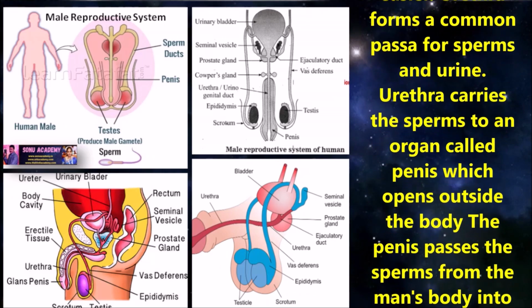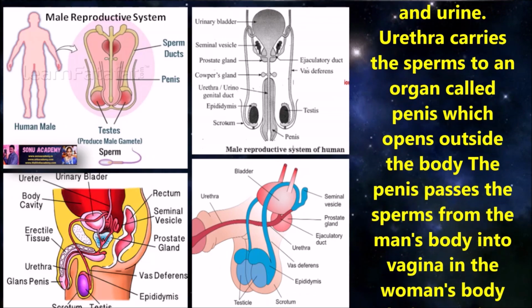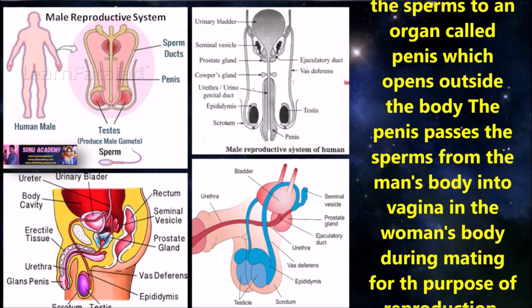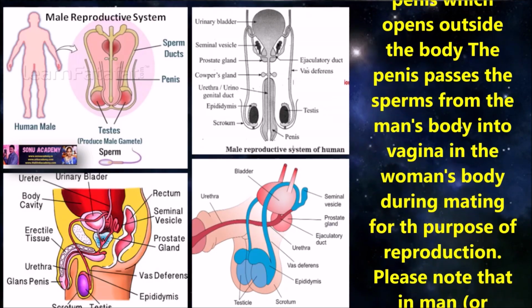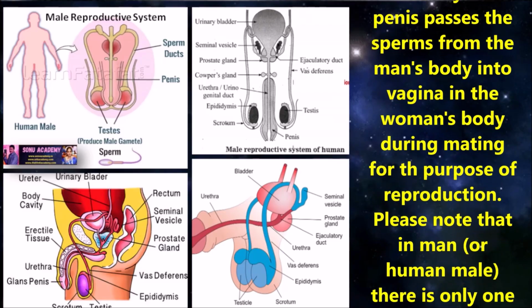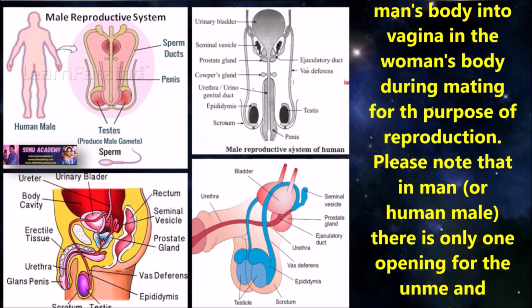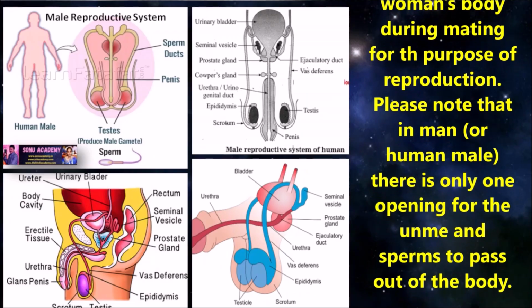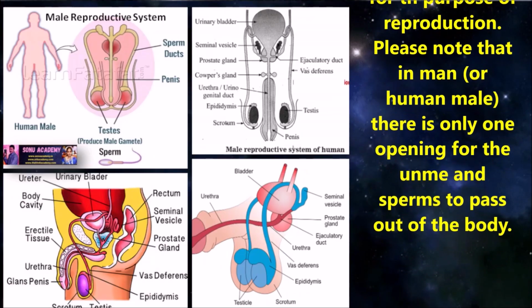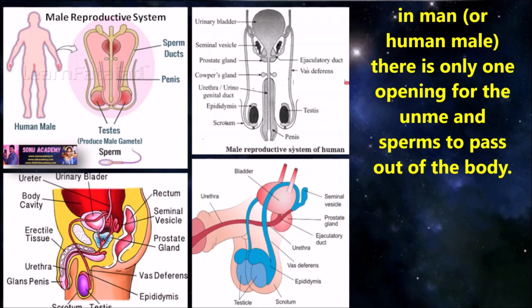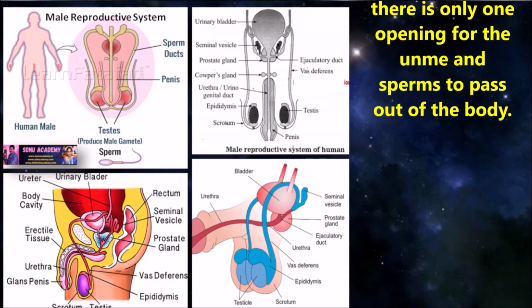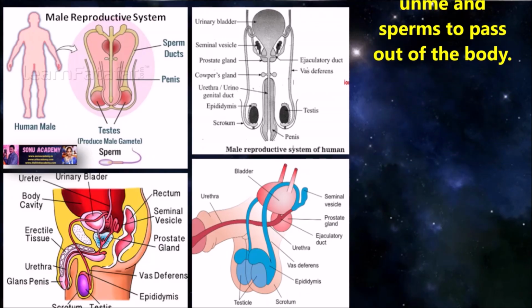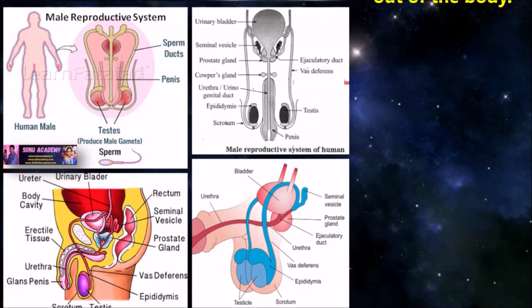The urethra forms a common passage for sperms and urine. The urethra carries the sperms to an organ called the penis, which opens outside the body. The penis passes the sperms from the man's body into the vagina of the woman's body during mating for the purpose of reproduction. Please note that there is only one opening for the urine and sperms to pass out of the body.